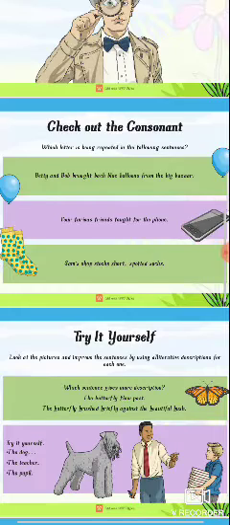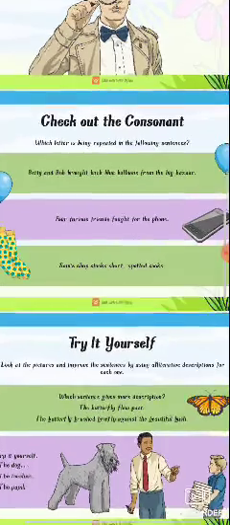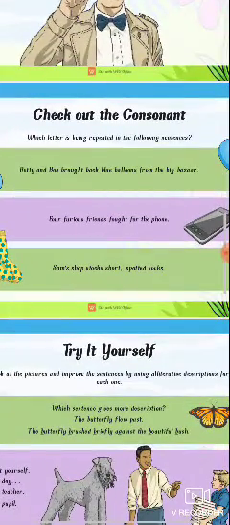Check out which letter is being repeated in the following sentences. Obviously it is a B, right? Betty and Bob bought black blue balloons from the big bazaar. So the B letter is repeating in the sentence.